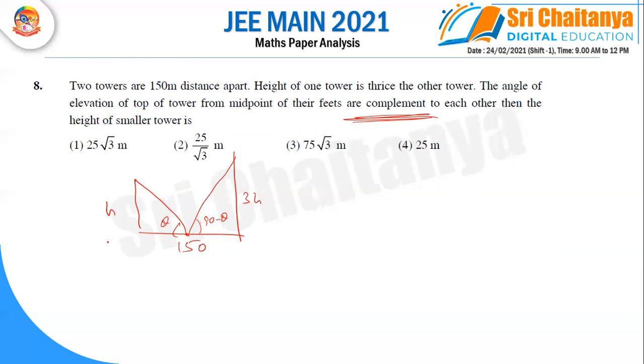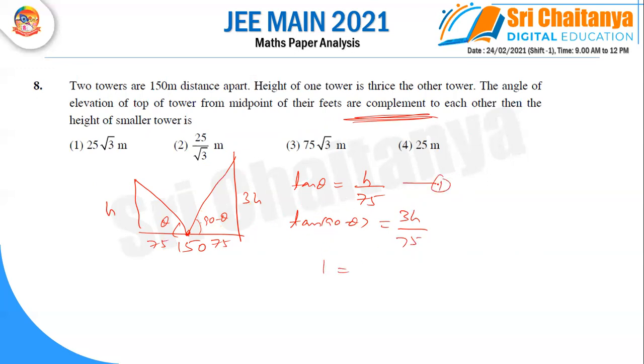So in this triangle, we are applying tan theta. Opposite side by adjacent side, where the adjacent side is the midpoint distance, 75. And in this one, we are writing tan 90 minus theta, where again the opposite side is 3h by 75. Tan 90 minus theta is cot, and tan into cot is 1.